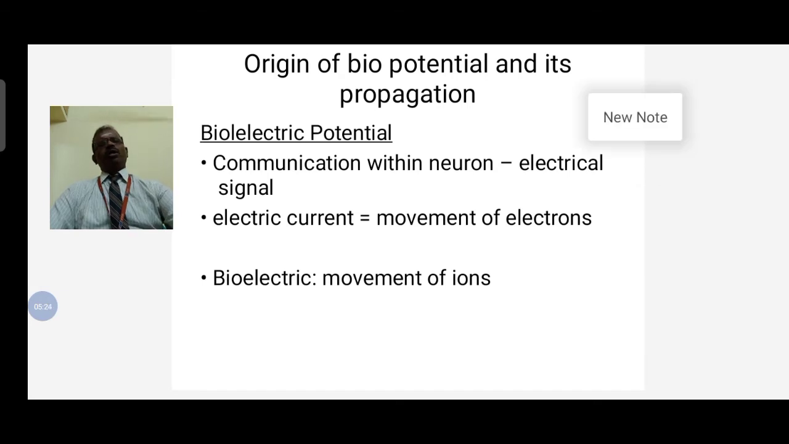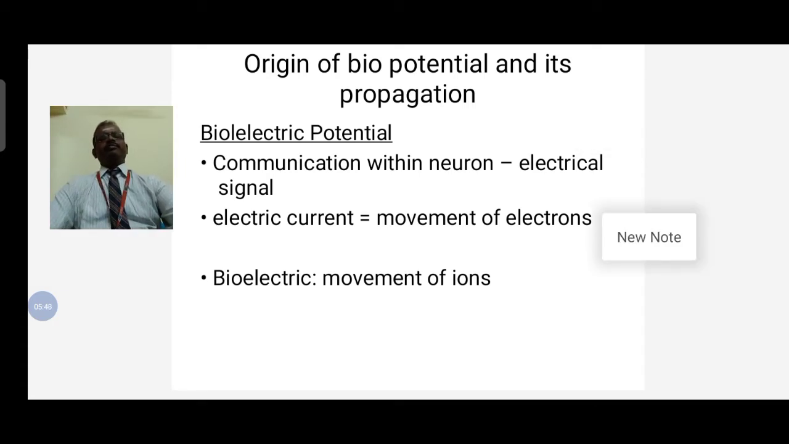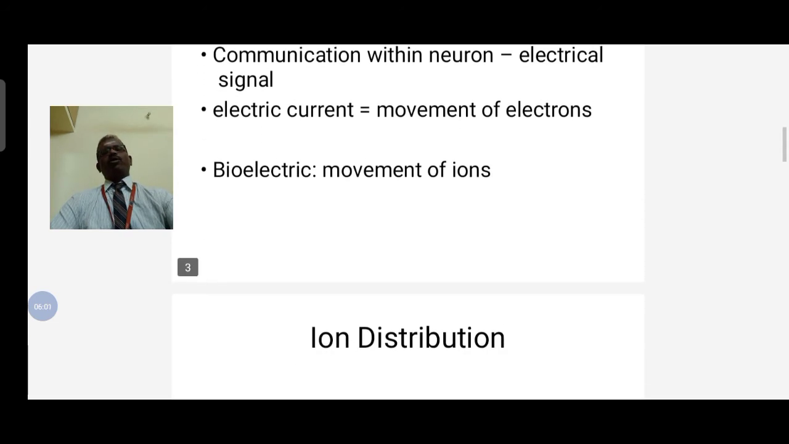Next, go for the basics of origin of biopotential and its propagation. Bioelectric potential: communication with neurons through electrical signals and electric current, which is movement of electrons. Bioelectrics means movement of ions. These are the basics of bioelectric potential.